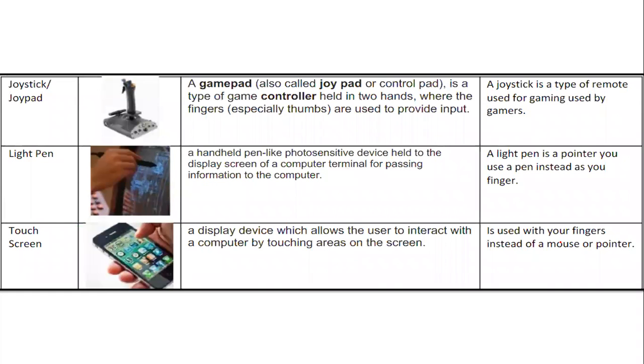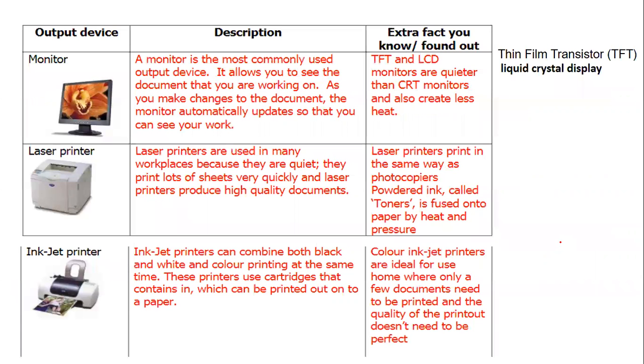Even joystick, that is a gamepad; light pen, that is like a photosensitive device; touch screen, which allows the user to connect with the computer by touching the screen. Then, same thing, I have given the output devices and descriptions also, and the facts. Monitor, a device which we work on. Laser printer helps us to print quality documents. Inkjet printers help us to print quality documents out on paper.